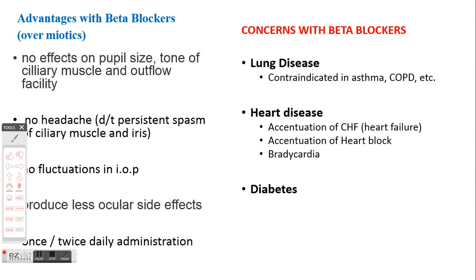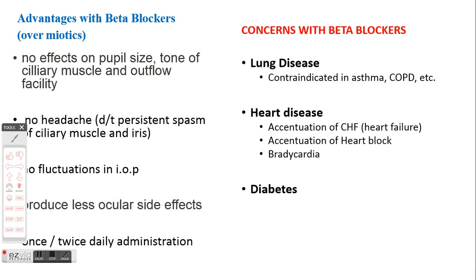So what are the advantages and disadvantages of beta blockers? Compared to miotics, they have certain advantages. The most important advantage is that they do not affect the pupil size, the tone of the ciliary muscle or the outflow facility, and they also do not lead to headache, as miotics can cause persistent spasm of the ciliary muscle and iris, leading to headache.